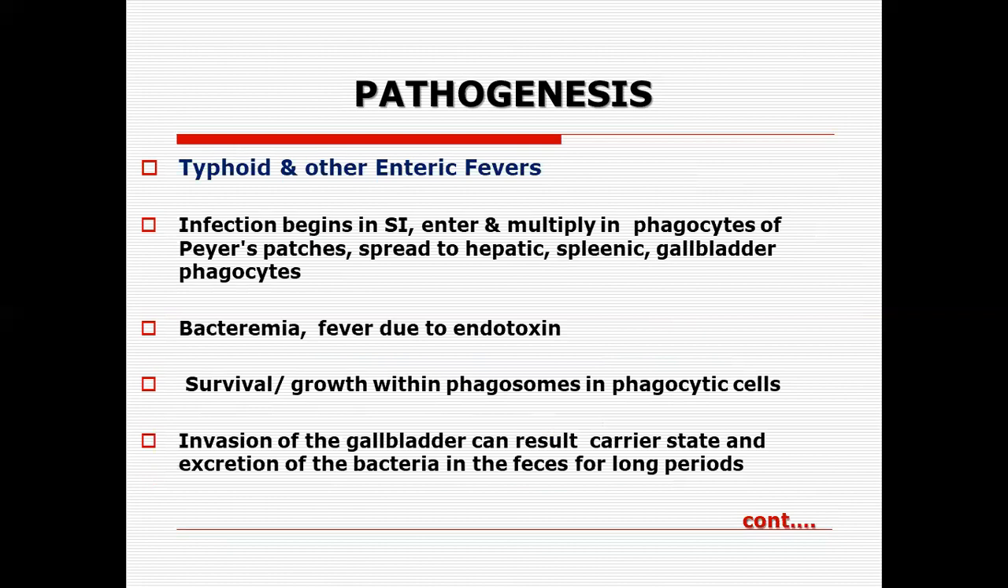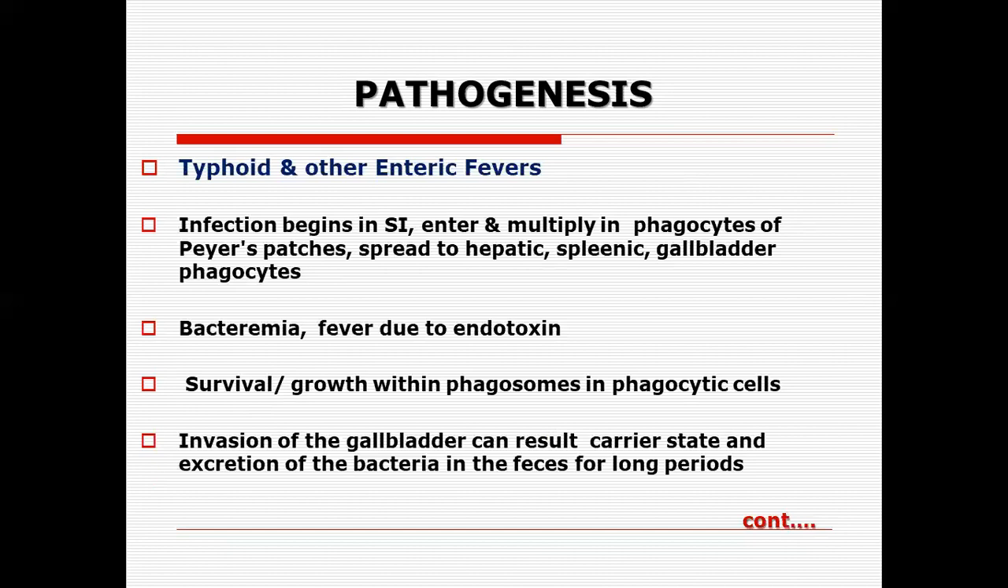Then they enter and multiply in the phagocytes of the Peyer's patches and spread to the hepatic, splenic, and gallbladder phagocytes. Bacteremia develops, and the fever is due to the release of endotoxins and the survival and growth within the phagosome and the phagocytic cell. And even gallbladder cancer. Now, one of the main